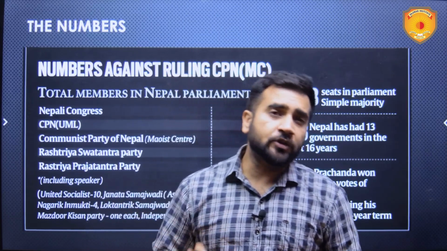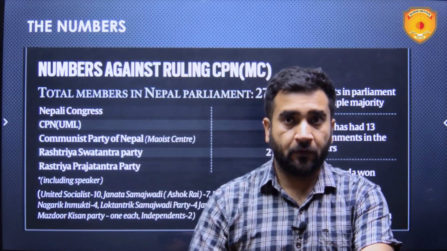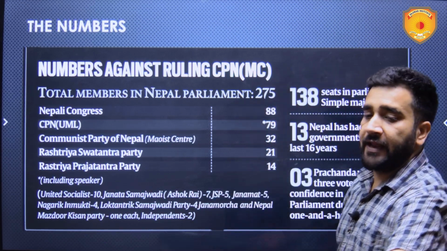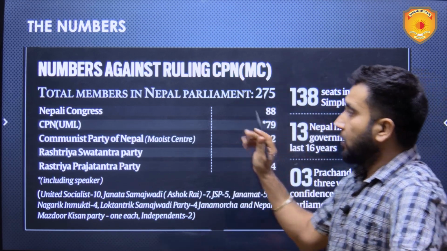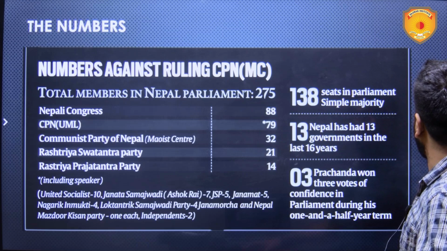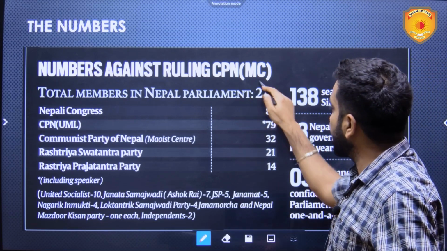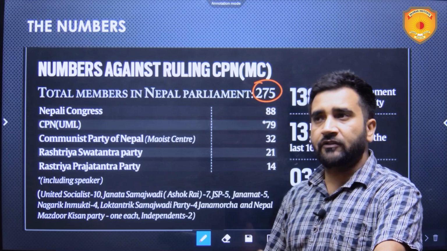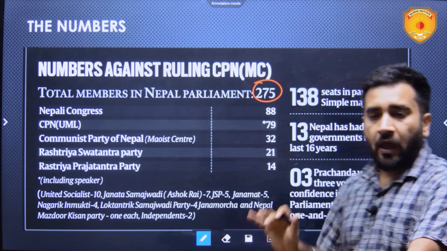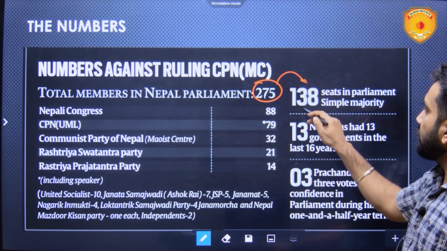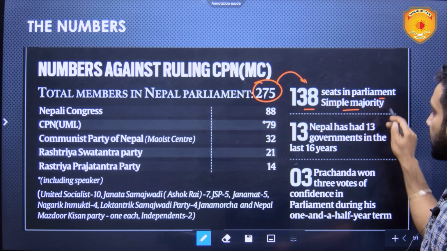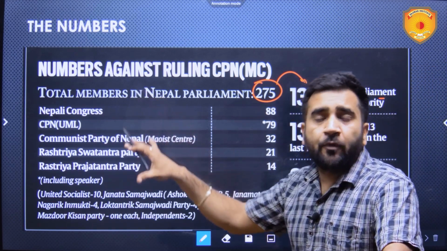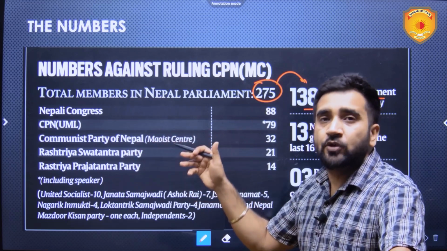Now, talking about the numbers in Nepal, we should understand the situation in Nepal through the numbers. The total number of members in the Nepali parliament is 275, meaning there are 275 seats in the Nepal parliament, like there are 543 seats in the Indian Lok Sabha. And out of 275, you need 138 seats in parliament to establish a majority. Now, see, how many seats do the major political parties have?